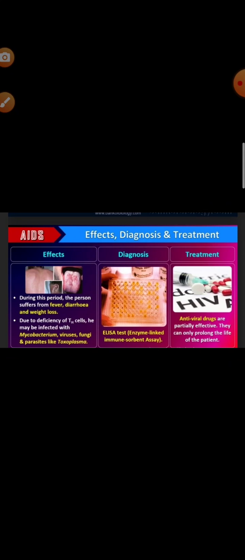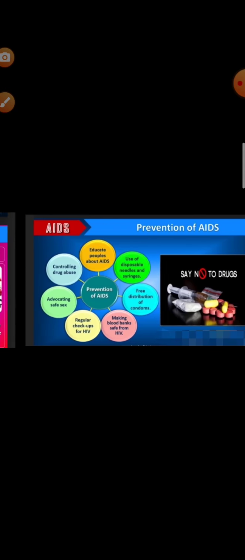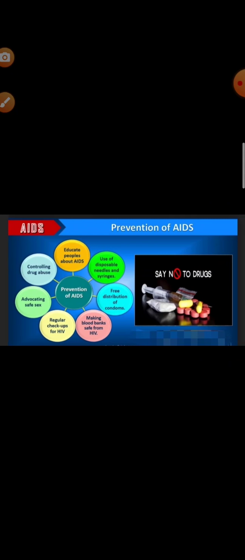Okay, what are the preventive measures? The National AIDS Control Organization, NACO, established in 1991, and other NGOs educate people about AIDS. WHO started a number of programs to prevent the spread of HIV infection, like making blood from blood banks safe from HIV, ensuring the use of only disposable needles and syringes, free distribution of condoms, controlling drug abuse, advocating safe sex and promoting regular checkups. These can be preventive measures taken against AIDS. Okay, but you always know prevention is better than cure.